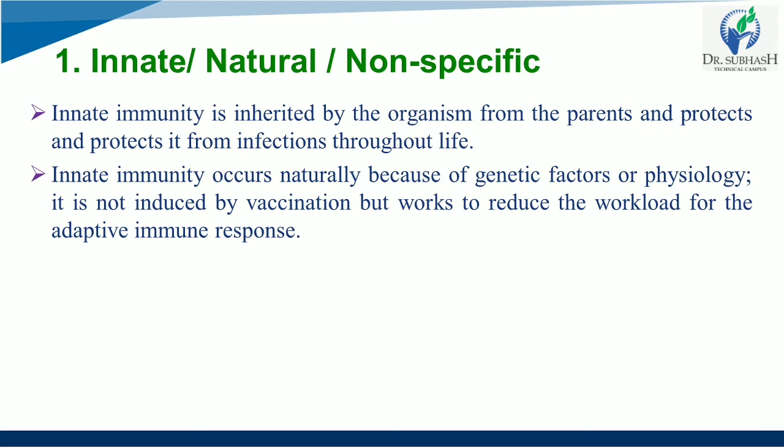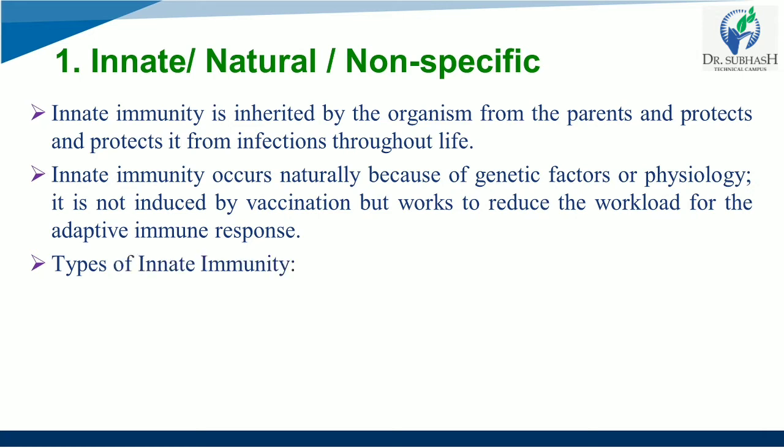It is not induced by vaccination. Vaccination can't give you innate immunity, but it works to reduce the workload for the adaptive immune response. If you get vaccinated it will help your whole body, but the innate immunity will play the major role that will fight against all the microorganisms and bacteria that have attacked your body.